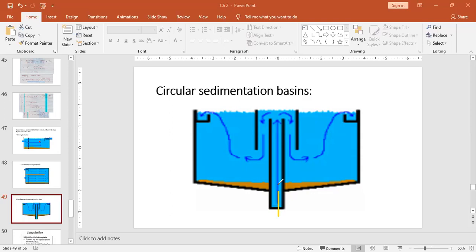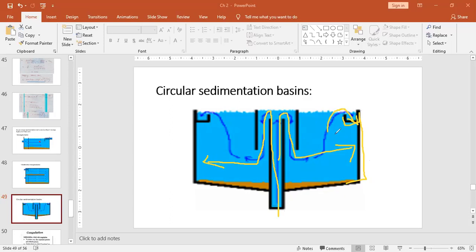Water is entering in a vertical direction and slowly it is falling down into this tank and will be moving towards the periphery. It will keep on moving towards the periphery, but the outlet has been provided at the upper layer, at the top of the surface. Hence, the movement of the water will be towards this side to get exit.